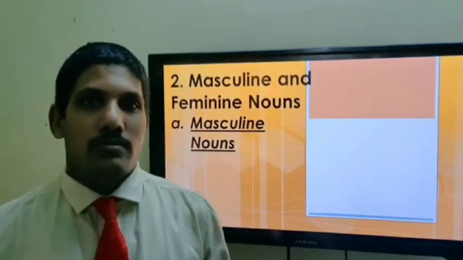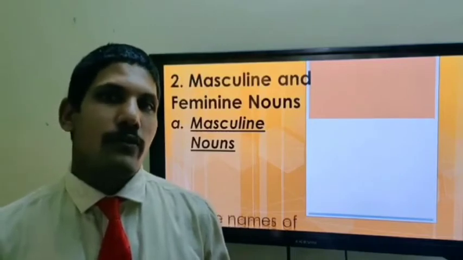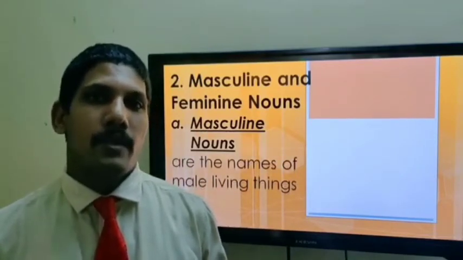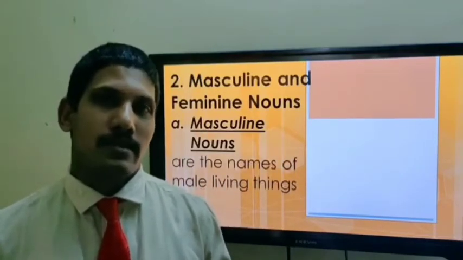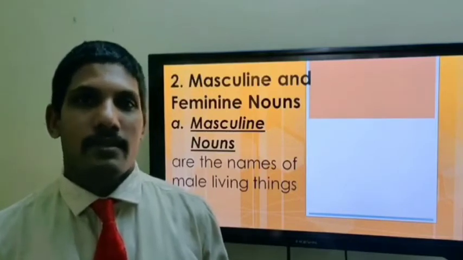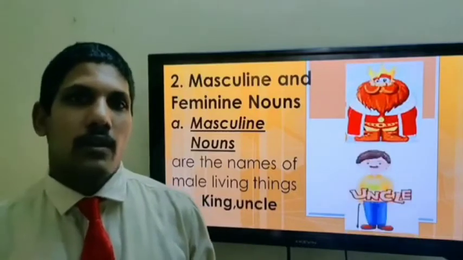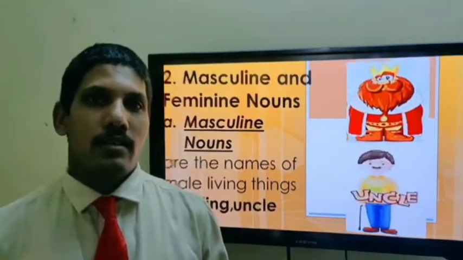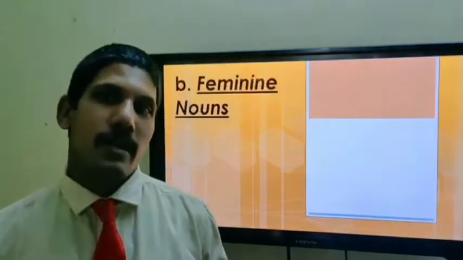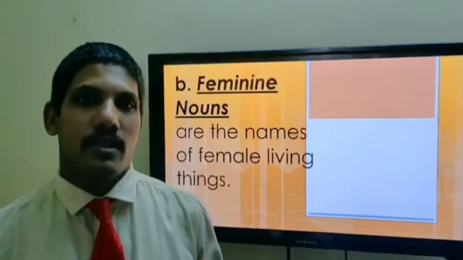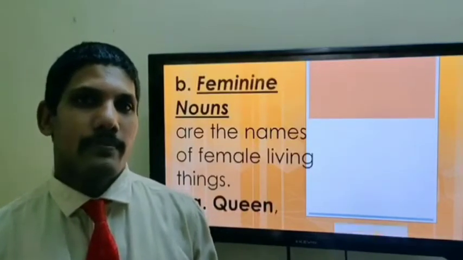Next one is masculine and feminine nouns. Masculine nouns are the names of living things which are males. Examples: king, uncle. Feminine nouns are the names of female living things. Examples: queen, aunt.